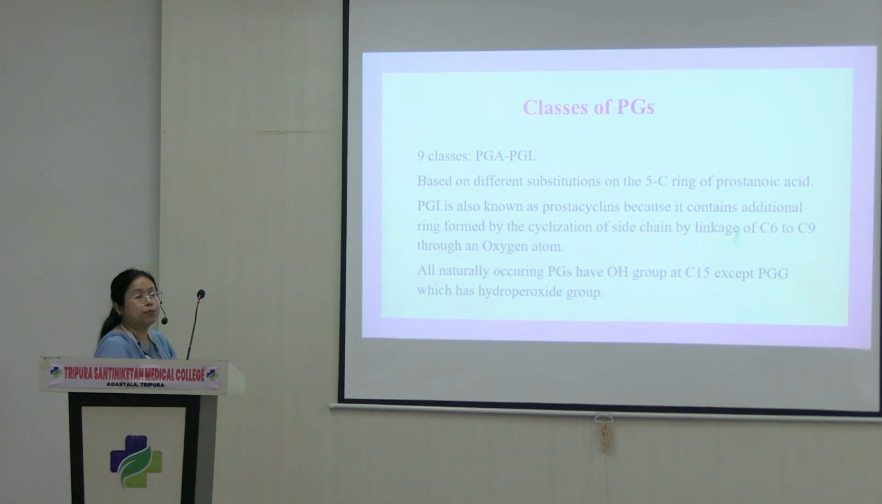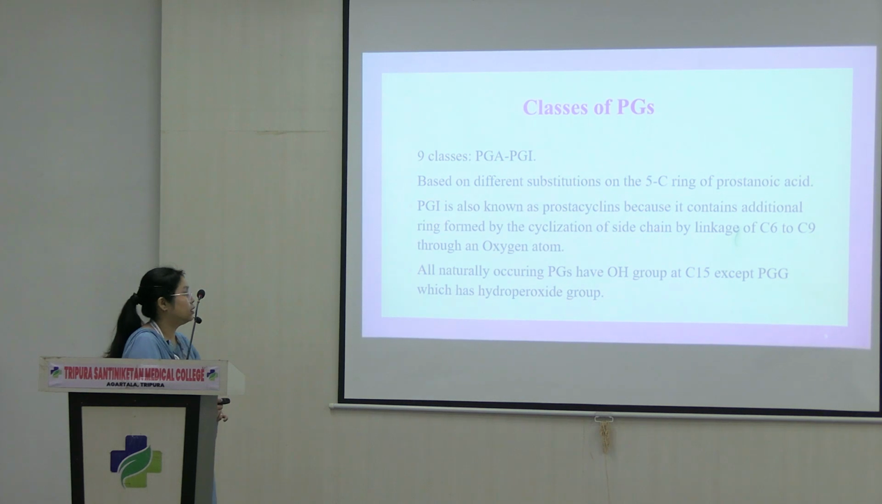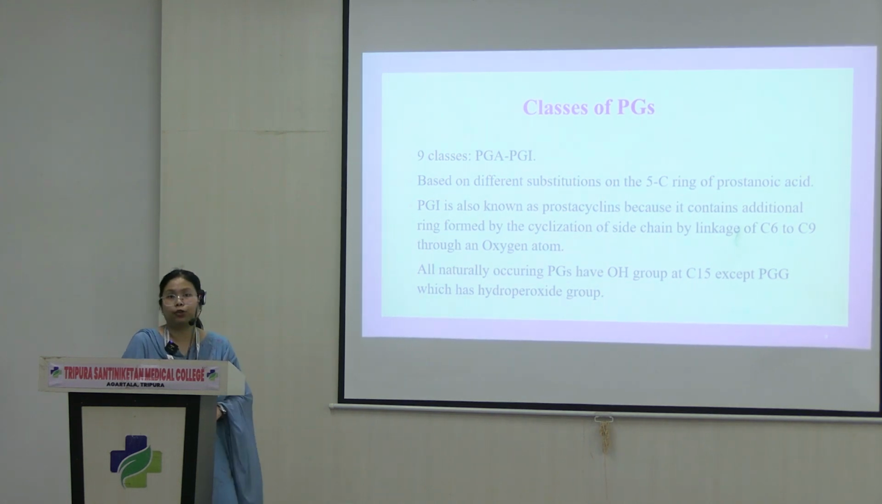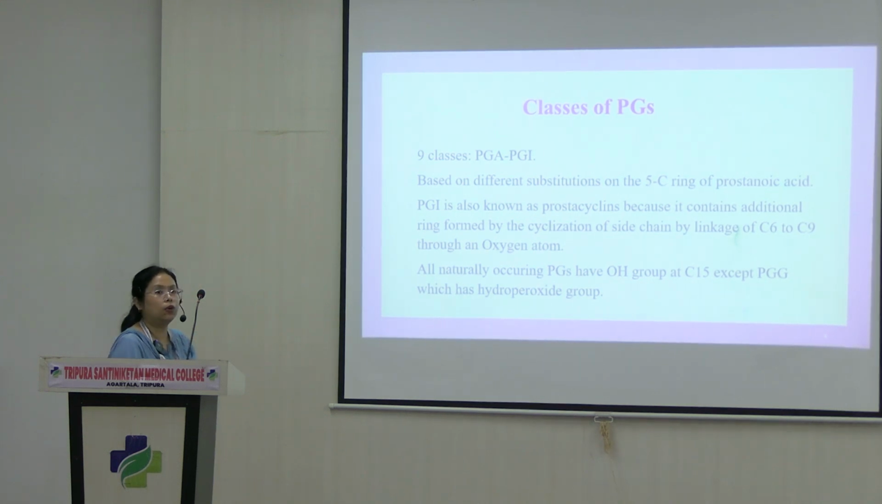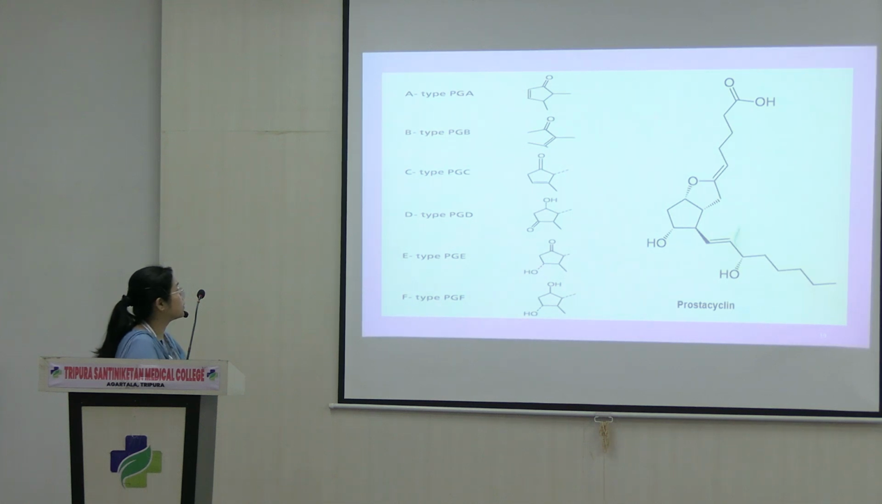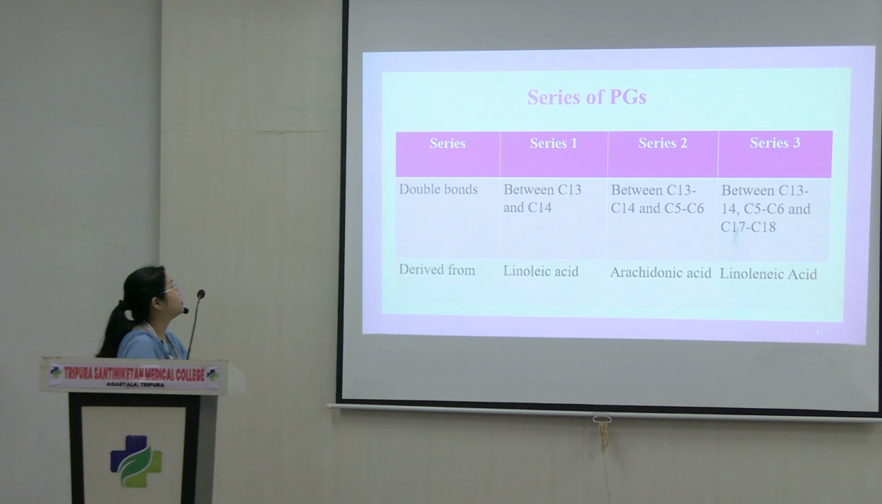All naturally occurring prostaglandins have a hydroxyl group except for PGG, which has a hydroperoxide group, meaning OOH instead of OH. Okay, not COOH but OOH. These are different types. On the left, different types of prostaglandin. You can see this is the 5-carbon ring, and according to the substitutions we have different types of prostaglandins, and then we have prostacyclins.